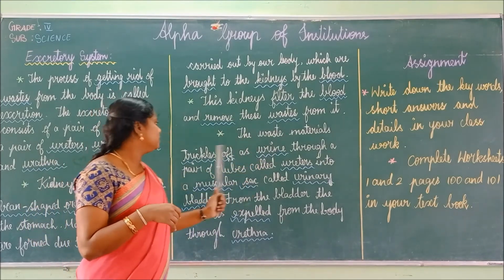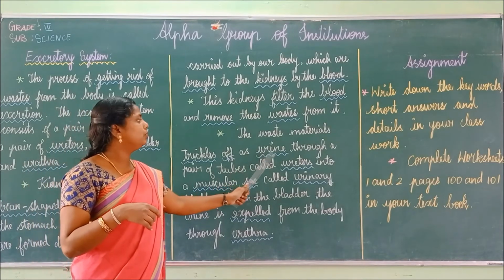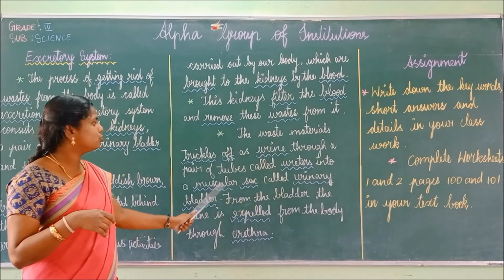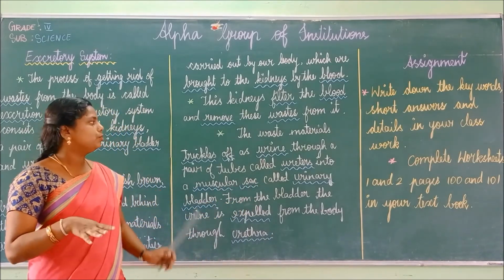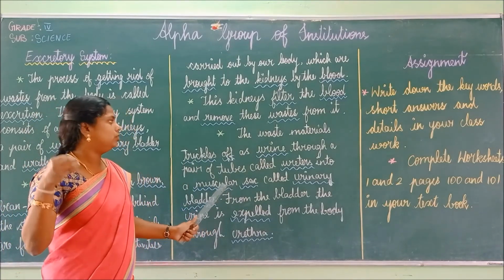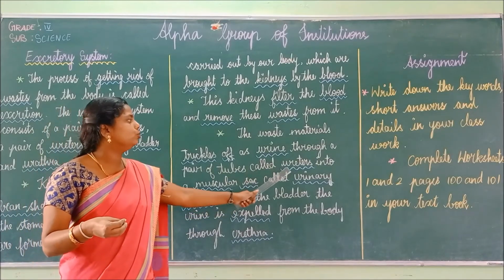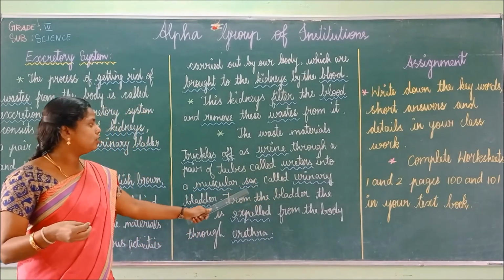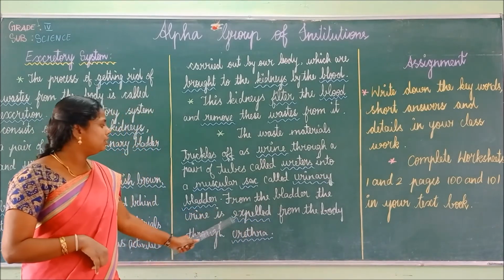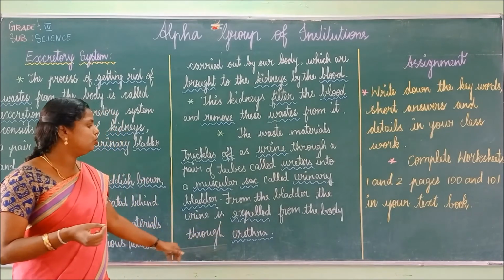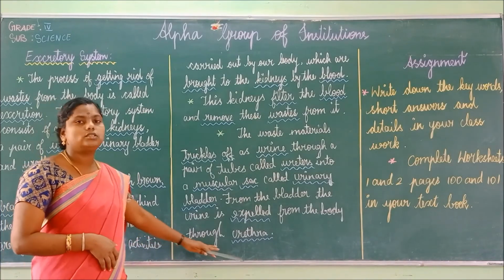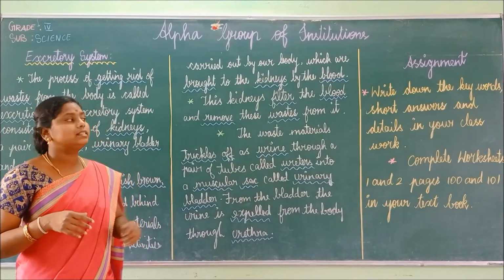The waste materials trickle off as urine through a pair of tubes called ureters into the muscular sac called the urinary bladder. So when it is segregated as urine, this urine comes through the tubes called ureters and into the muscular sac called urinary bladder. From the bladder, the urine is expelled from the body through the urethra. So this is clear, children. This is called the excretory system.